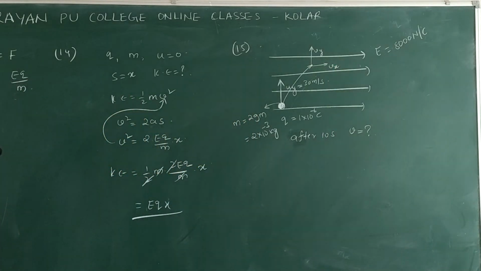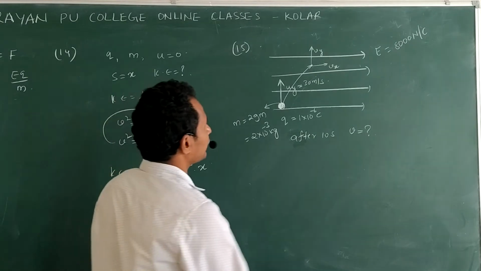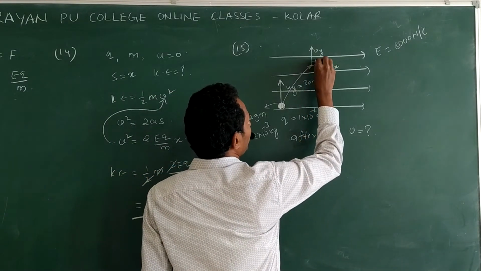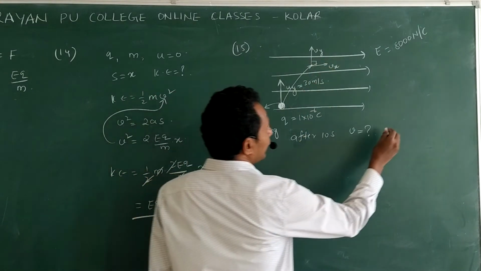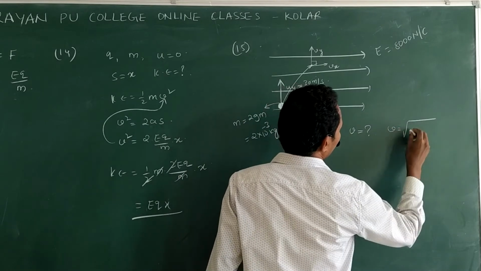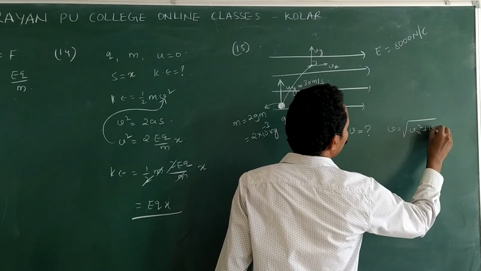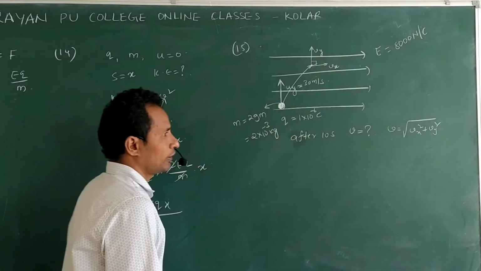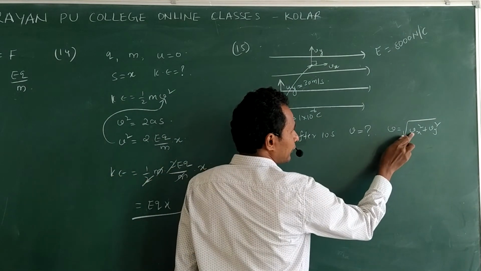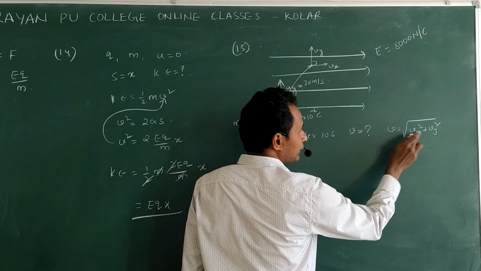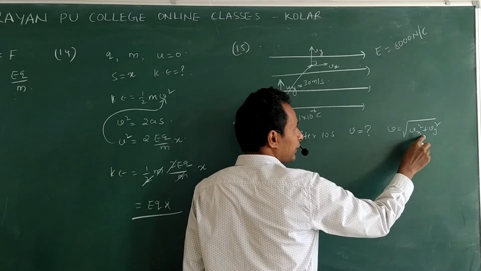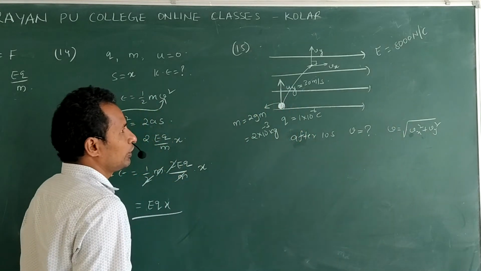So we need to find two final velocities after 10 seconds, along x direction and along y direction. These two will be perpendicular. Then final velocity will be v is equal to the root of vx square plus vy square. We need to calculate final velocity along x and along y, substitute here, and we will get the answer.